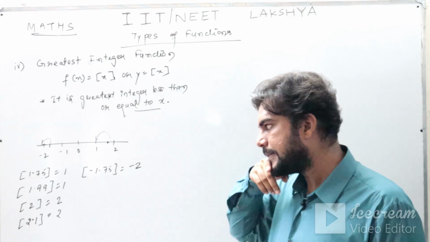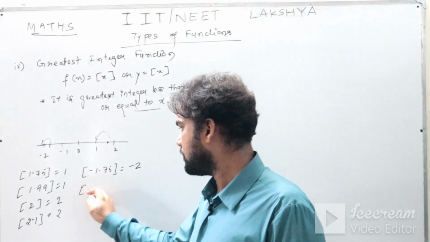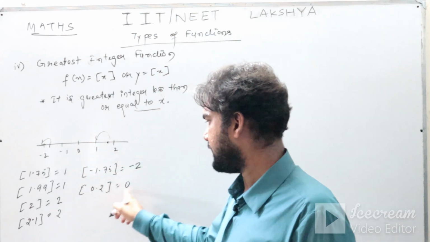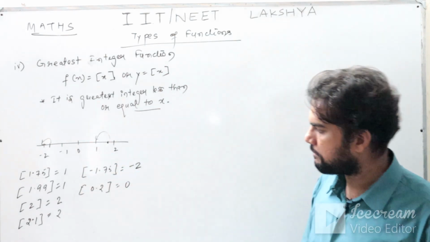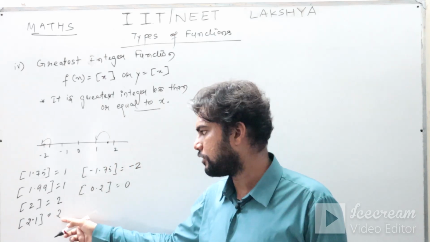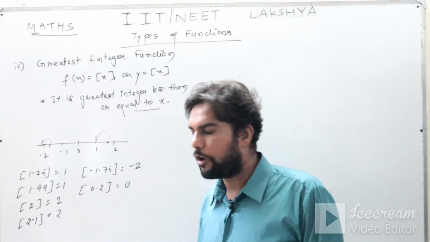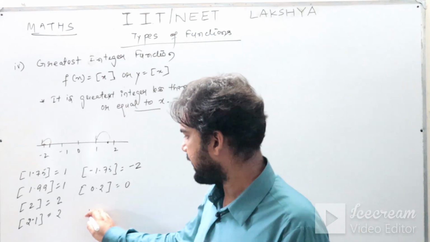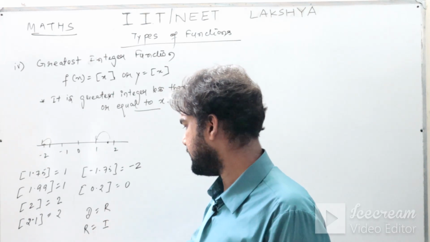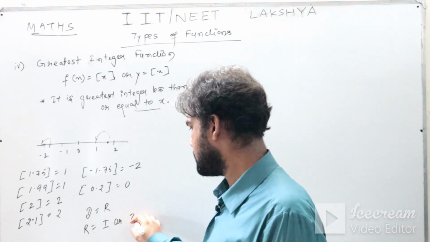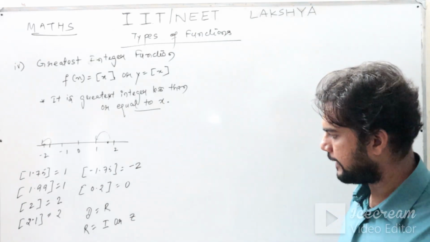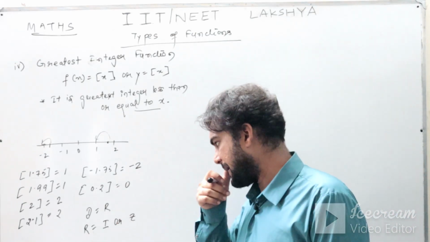This concept is clear. Greatest integer of 0.2 is how much? 0. So if you see, your output is only integers. Your input, that is your domain, can be any real number, but the output is only integers. So I write domain is R, whereas your range is nothing but the set of integers, I or Z. Any symbol you can use. Z is also used for integers, or even you can use I. So that is your range.